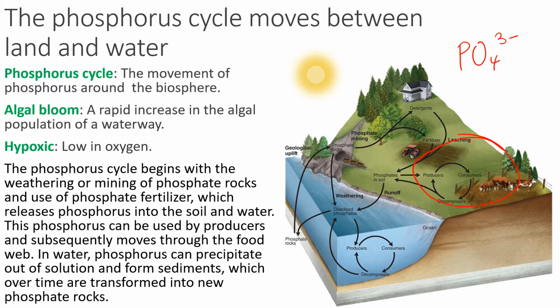In water, phosphorus can precipitate out of solution and form sediments which over time are transformed into new phosphate rocks. Okay, and you guys can see there, dissolved phosphate settles over time out of water, turns into rock.